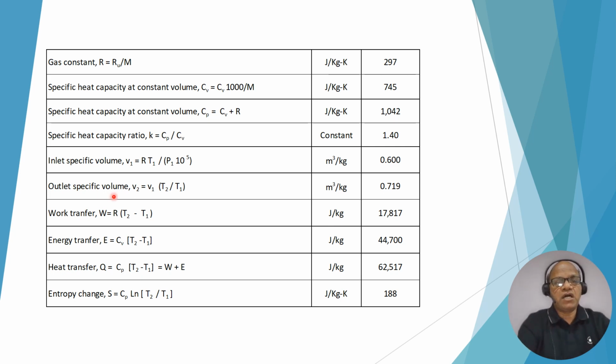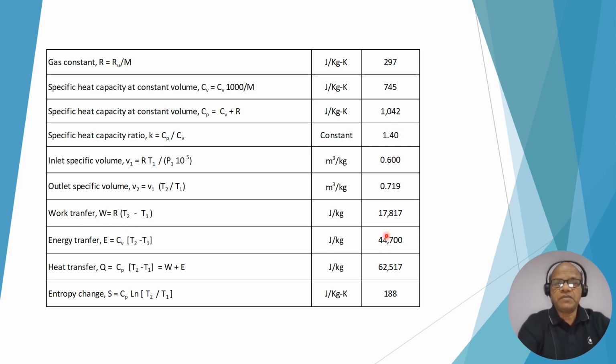Now we can find the inlet specific volume. V1 is equal to R T1 upon P1, but P1 is in bar, so multiply by 10 to the power 5 for Pascal. If you convert this, it comes to 0.6 meter cube per kg. Outlet specific volume V2 is V1 into T2 by T1, so it is coming 0.719. Work transfer W is equal to R into T2 minus T1.